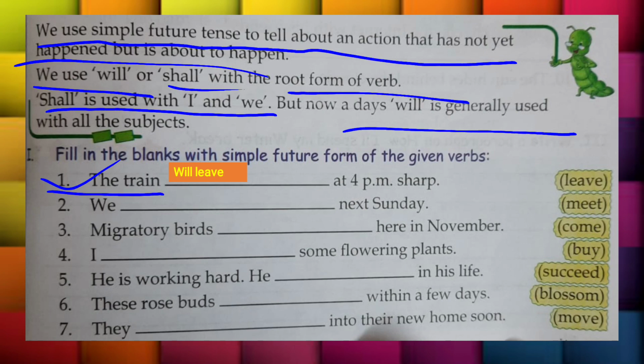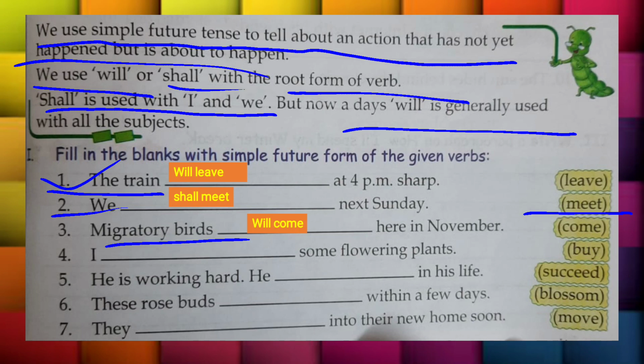So yes, the train will leave at 4 p.m. sharp. I had already told you, with any noun, either a singular noun or a plural noun, we will use will with that subject. Is it clear? So what is written here? We. Now students, tell me, will we use will or shall? Yes, we will use shall over here, and the first form of the verb. Migratory birds. Now it's a plural form. Then what will we use here? We will use will.